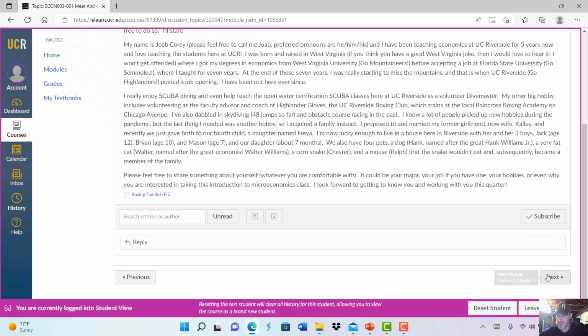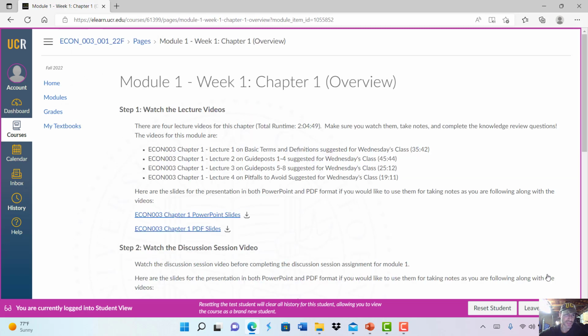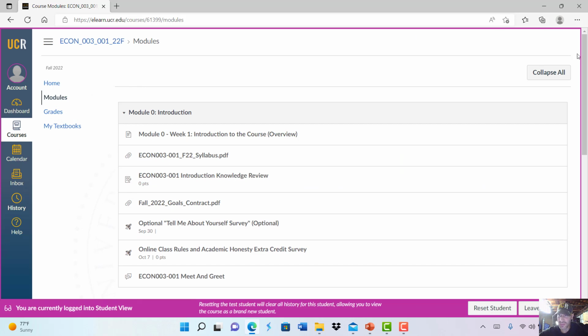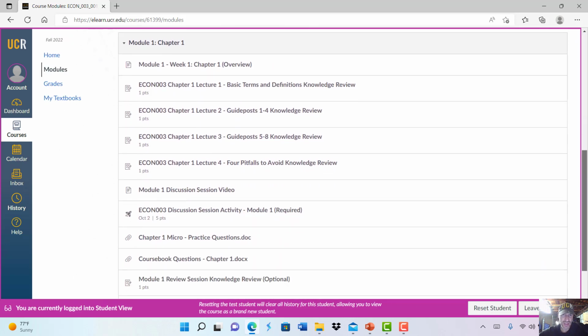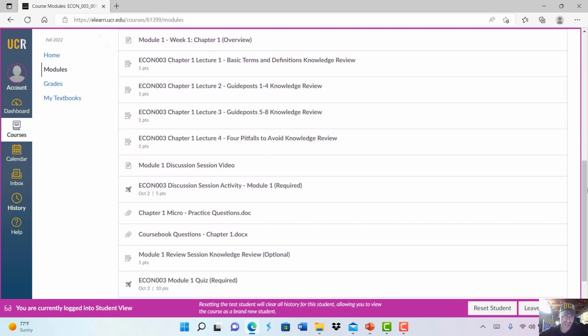All right. If you click next again, it's going to take you to the very first step here in Module 1. Or again, if you go back to the modules page, you can see what Module 1 looks like. So here's what a typical module is going to look like after that introductory one. Again, it's going to have an overview. It's going to have the lecture videos that correspond with what I'm going to be talking about in class. Should you ever have to miss a class, you can just check out that video instead.